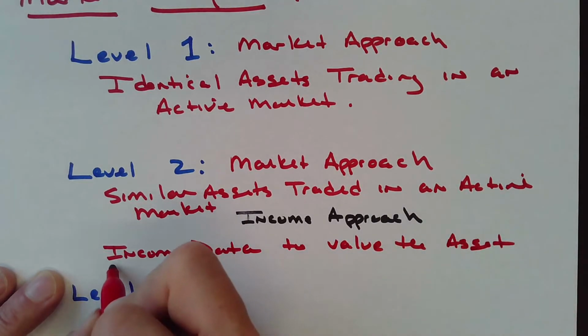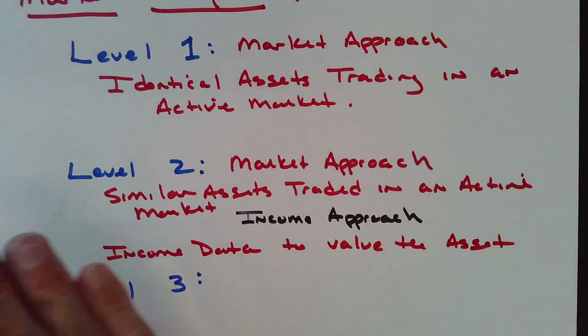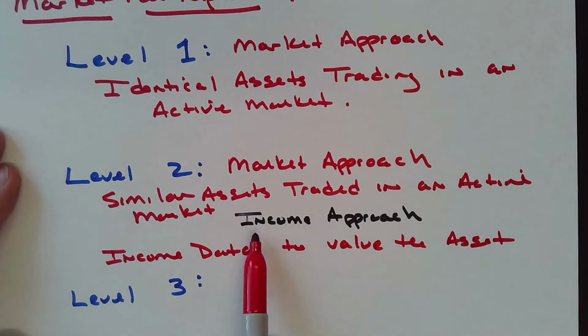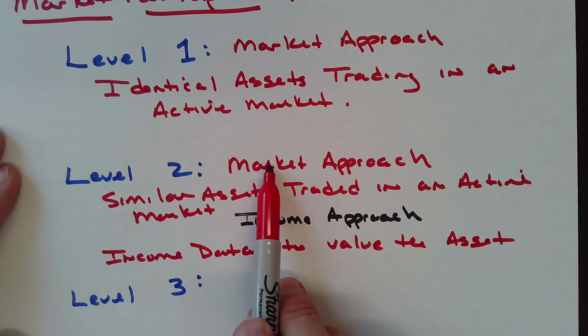And this income data might be cash flows, could be a variety of different variables. So an income approach versus a market approach.